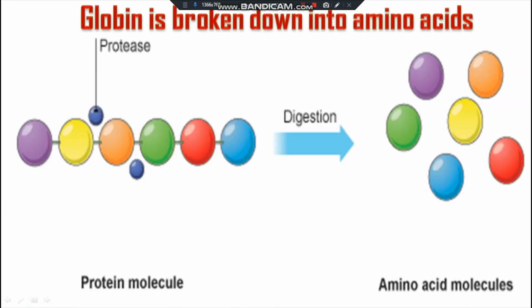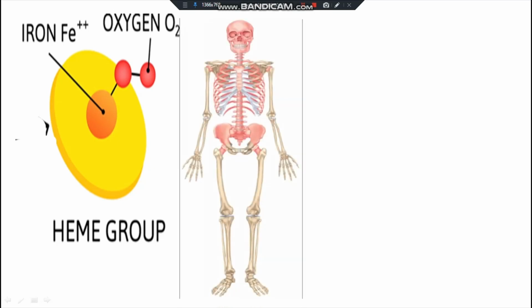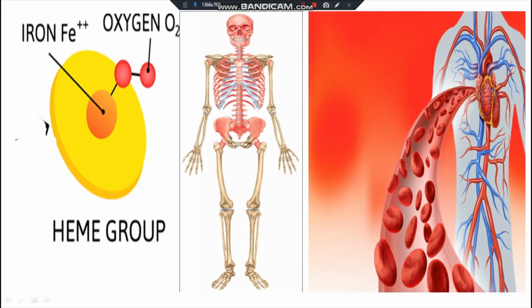And globin is broken down into amino acids by the proteases. These are the enzymes. So the globin part is broken down into amino acid molecules. From heme, iron is reused for the reproduction of the RBC. That means heme comes to the blood circulation, and in the blood circulation, iron goes to the bone marrow, and here it is reused for the reproduction of the RBC.